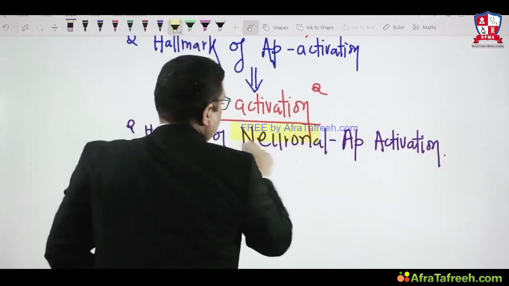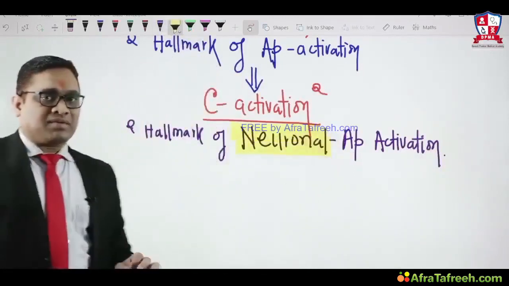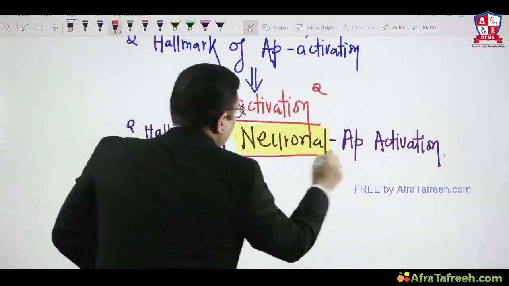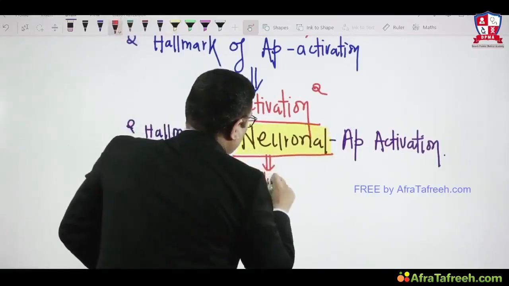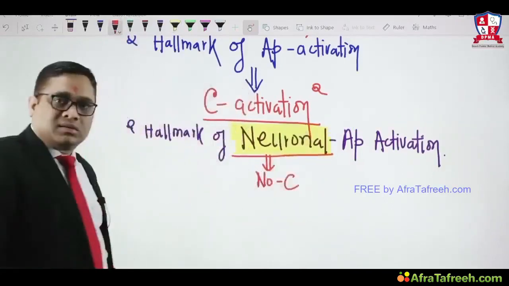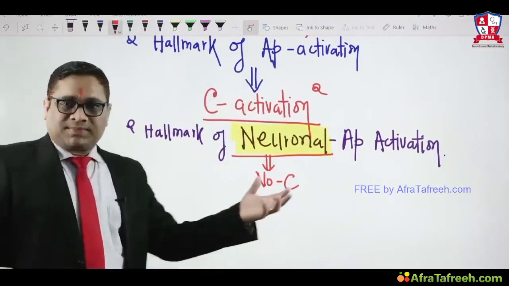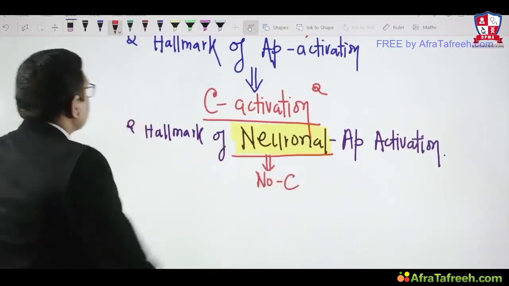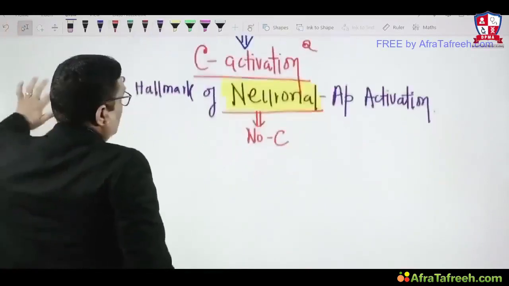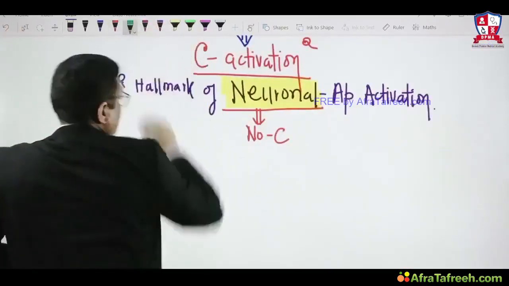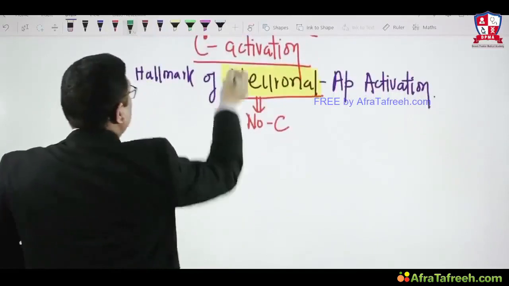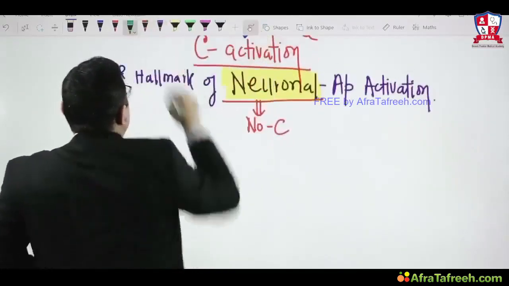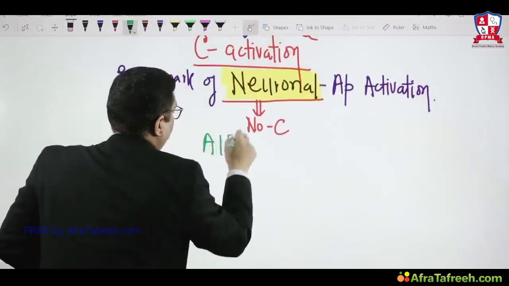And here you can see the language has been changed. It's not the simple language. Here the examiner has introduced a new word that is called neuronal. Because in neurons there are no caspases. That's all. Right? In neurons there are no caspases. So caspase activation is not for neuronal apoptosis activation. In neurons there are different types of substances, which are known as apoptosis inducing factor, which is known as AIF activation.